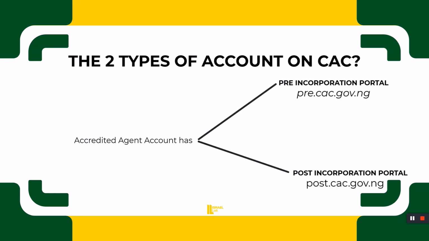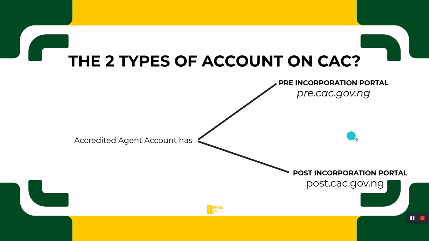Now I want you to see this. The accredited agent account has two portals: the pre-incorporation portal and the post-incorporation portal.